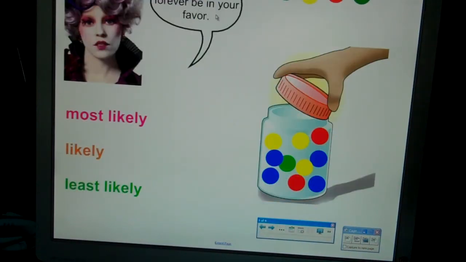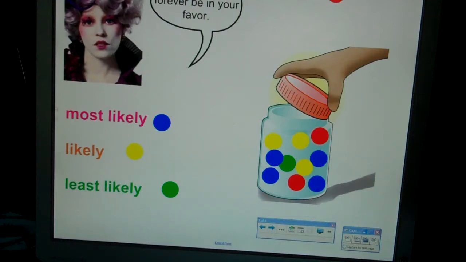May the odds forever be in your favor. When you're looking at probability, some things are more likely to happen than others. You have favorable events and you have unfavorable events. Which one of these is most likely to be picked if I just reach my hand into that jar? That'd be the blue, because I have 4 blue and it's the most common color in here. Least likely to happen is our green guy, because there's only 1 green in there. Likely to happen is probably yellow, because I have 3 yellows and only 2 reds.